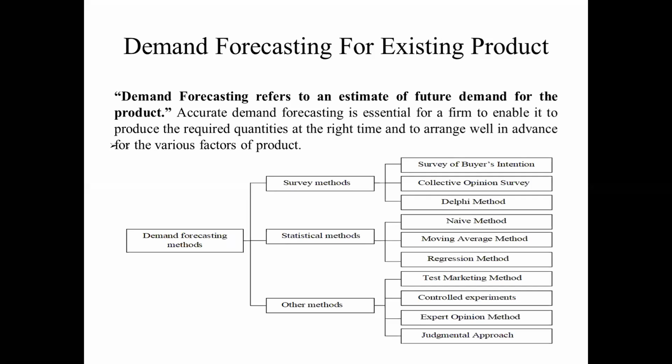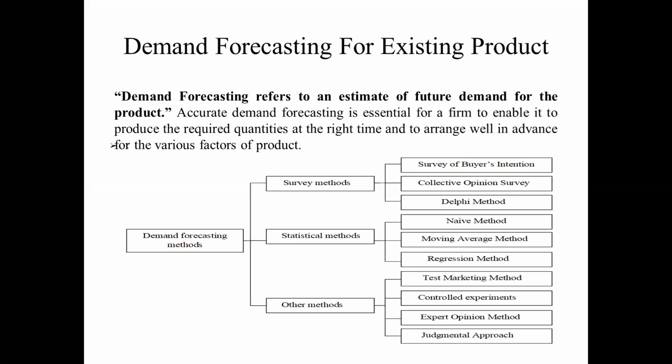The statistical method takes samples and applies them in a particular formula, and we get the result. Different statistical methods exist, such as the naive method and moving average method. For example, the average of three years' sales of a product is calculated using a statistical method.